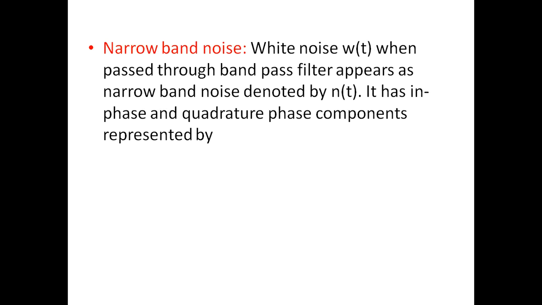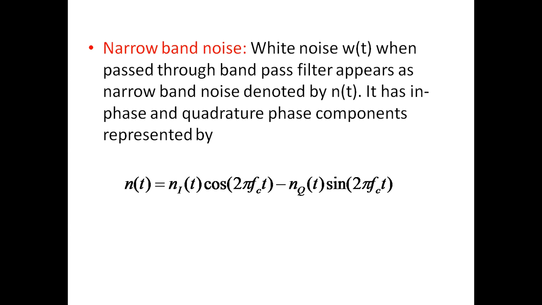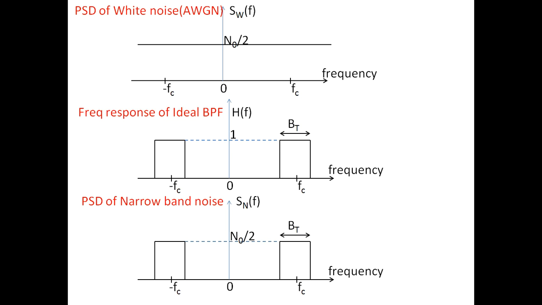Narrowband noise. White noise after passing through a bandpass filter is called a narrowband noise. It has the in-phase and the quadrature phase components represented by n of t equal to Ni of t cos 2 pi Fct minus Nq of t sin 2 pi Fct. Plot shows the PSD of the white noise, frequency response of the bandpass filter and PSD of the narrowband noise. This PSD of the narrowband noise is the product of the PSD of the white noise and that of the bandpass filter.